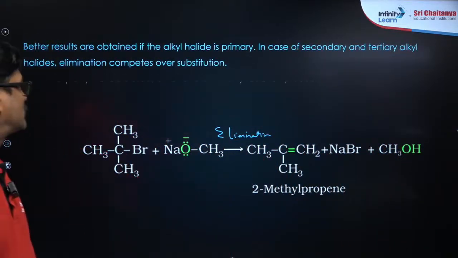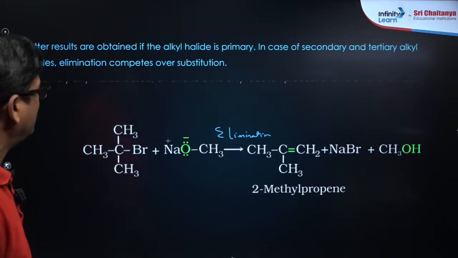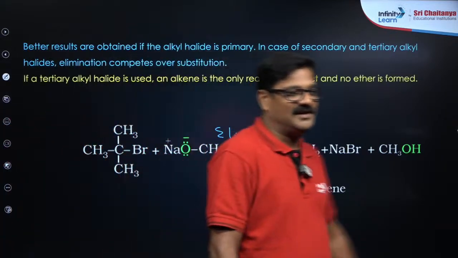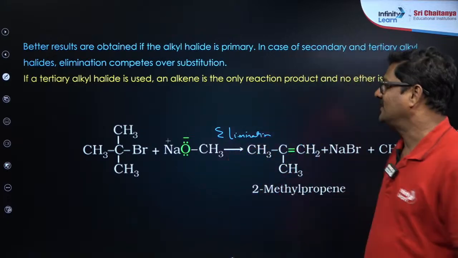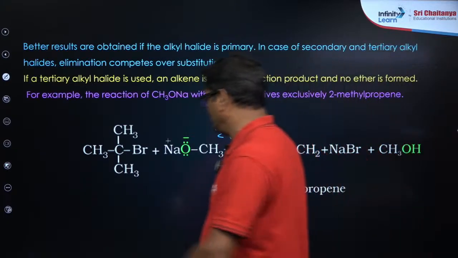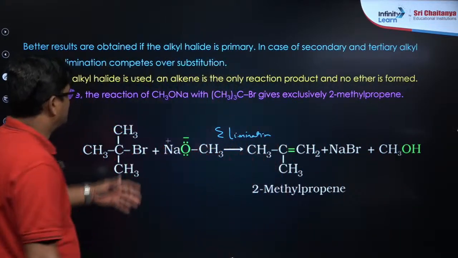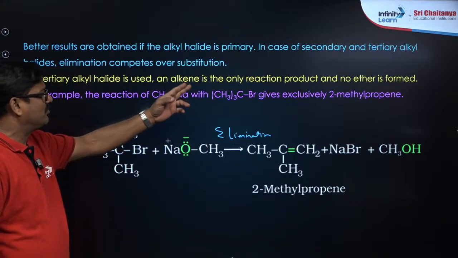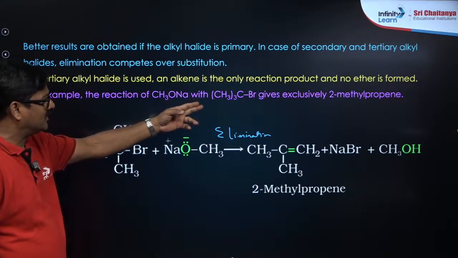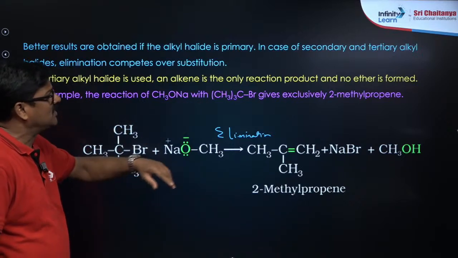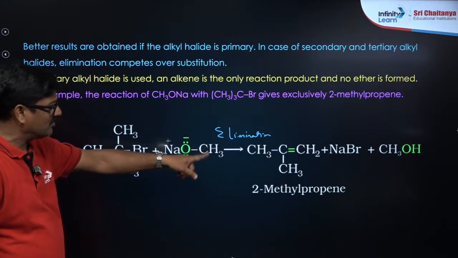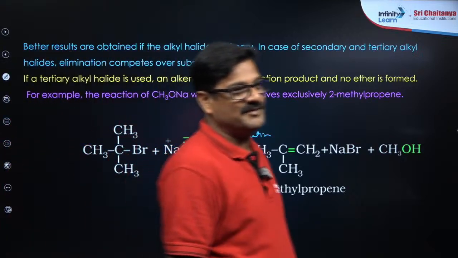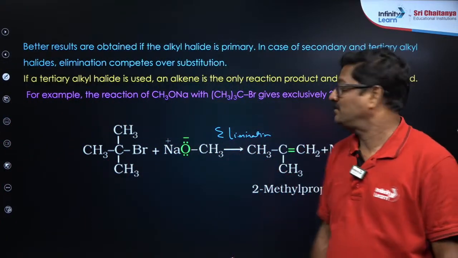Yes. So this is an important point, that's why I am giving just a flash over there, right? Okay, let's talk about this example, a reaction of sodium methoxide with tertiary butyl bromide gives exclusively 2-methylpropane. 2-methylpropane is the product.